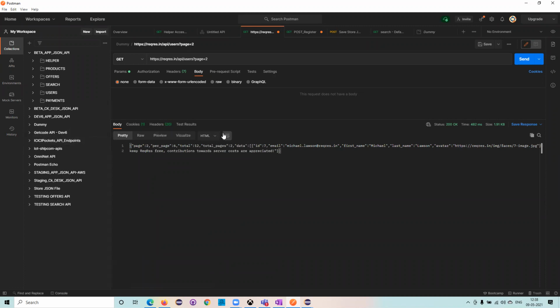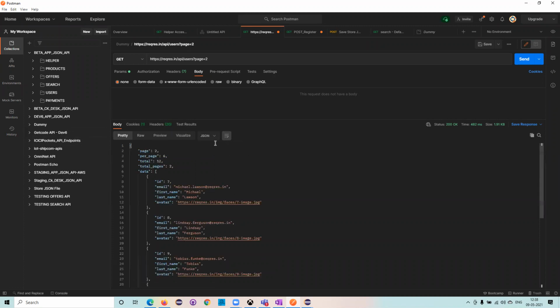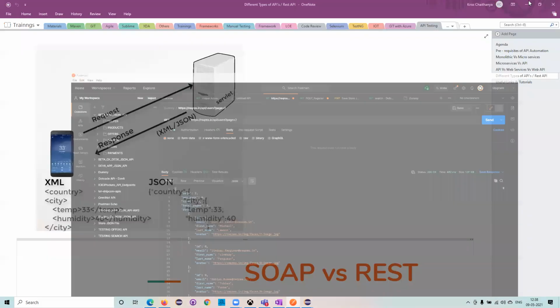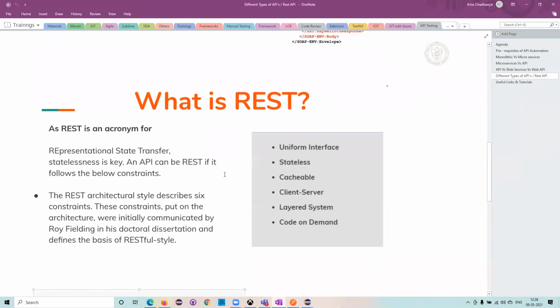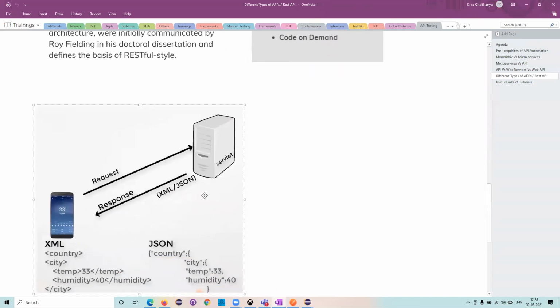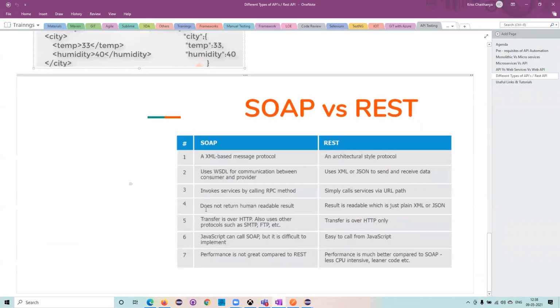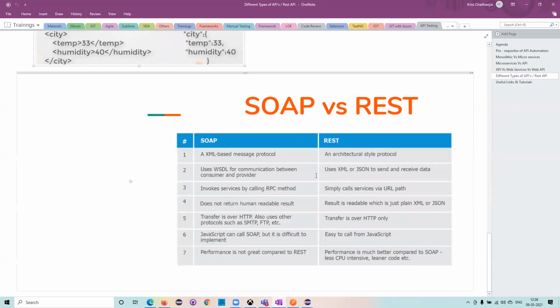Anyways, I'll come to Postman very quickly, and there we will be discussing this. Now, when we have a REST API, the REST API can respond in two formats. So these are the two formats it will give me. Now, the basic differences between the SOAP API and the REST API, we have already discussed this point quickly, so let's see the quick differences here.